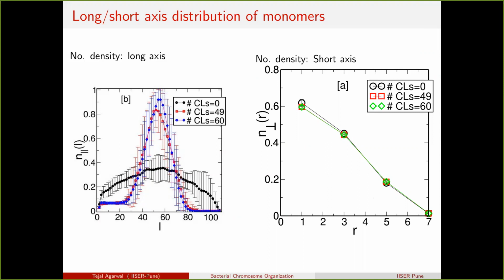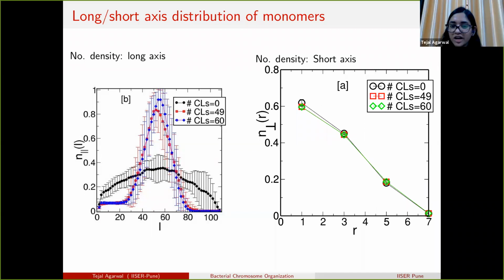I'm very familiar with your work, but maybe you can comment on when you were looking at confinement. You looked at a 1:7 ratio for the cylinder. Did you experiment with any other aspect ratios? No, I didn't do that. What do you think would be the effect if you were to do that? Do you have any intuition?